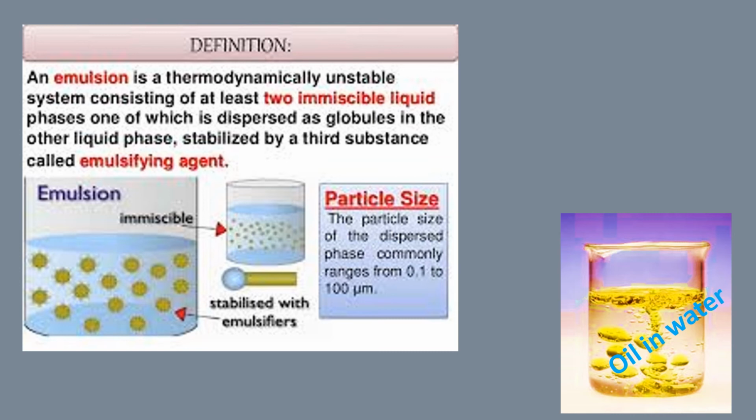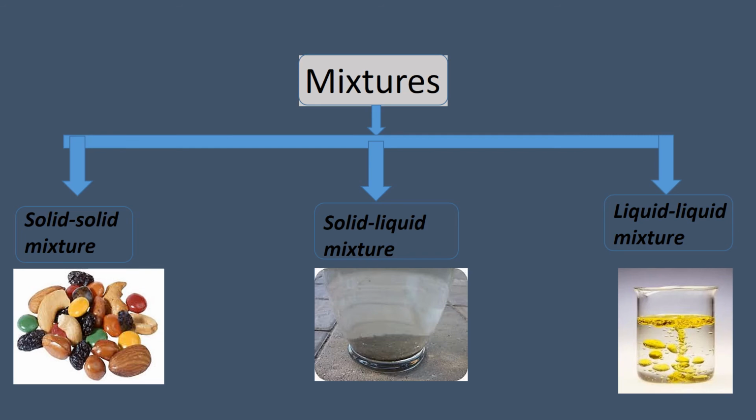For example, when water and oil are mixed together, what happens? The oil is distinctly visible from the water, and we can easily identify the oil layer that is present in the water. So a mixture of oil in water is a heterogeneous mixture, and it is an example of an emulsion.